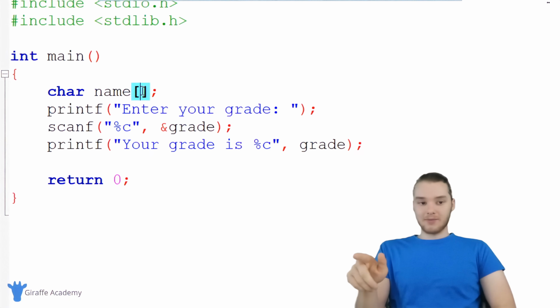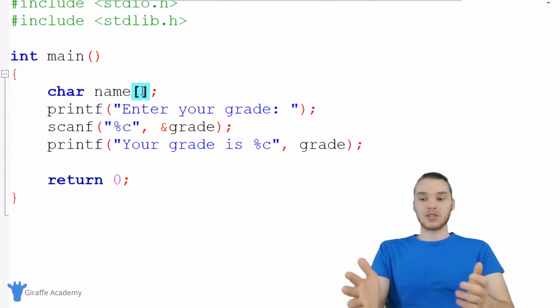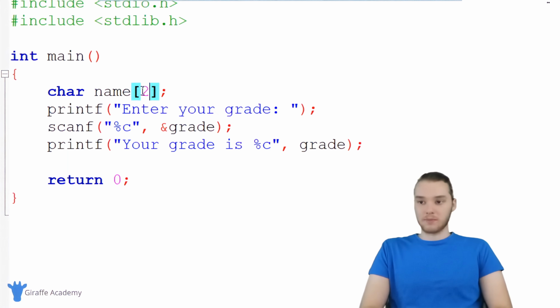And so if I'm not going to give this a value right away, I do actually need to tell C how big I want this variable to be. In other words, I need to tell C how many characters I want this variable to be able to store. And that way C can go ahead and allocate enough memory for this variable. So I'm just going to put 20, and 20 basically means this will be able to store 20 characters. And I think that's enough for a name.